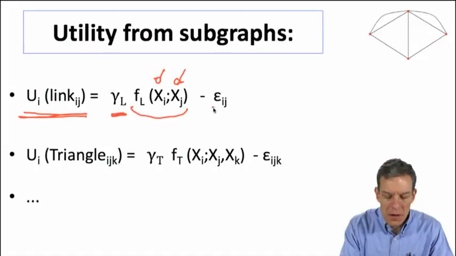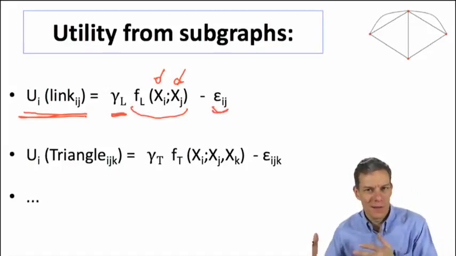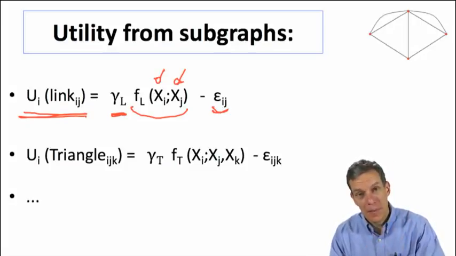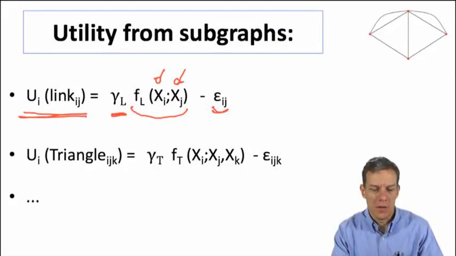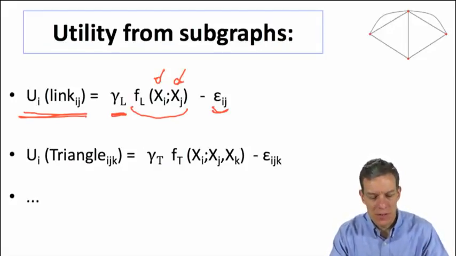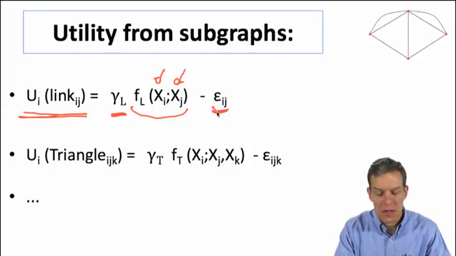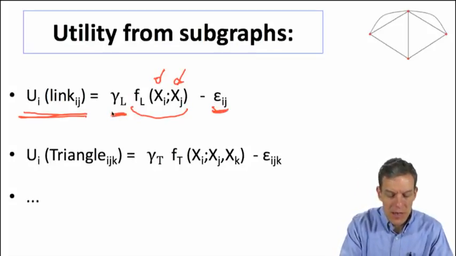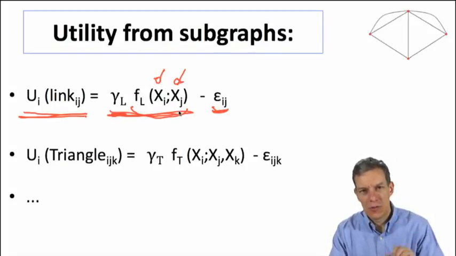And then there's some error, which could represent compatibility, or other kinds of characteristics that we're not observing. There's some independent error, which is going to hit just that particular link and say whether the utility ends up being higher or lower than what it would be just based on the observable characteristics. Okay, so we've got a random utility now. We just stick in the noise here, and that'll noise things up so we can fit it into a nice statistical model. But there'll be some basis of the value to that link based on the characteristics of the nodes.